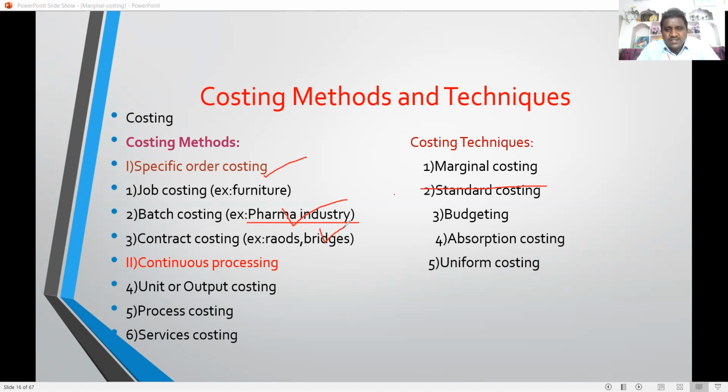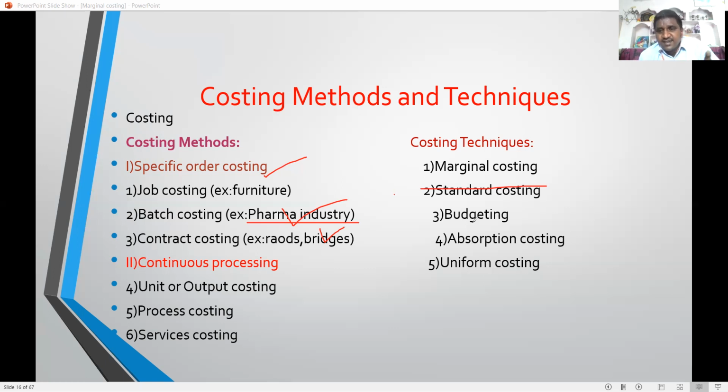Unit and output costing is nothing but process costing, where the products are produced in different stages. Then only the final products come. Service costing is majorly used in the service sector, for example road transportation, railways, hotel industries, and hospitals.